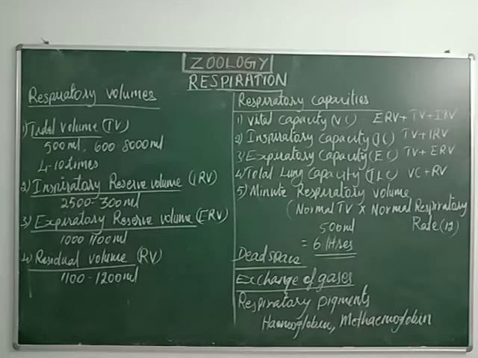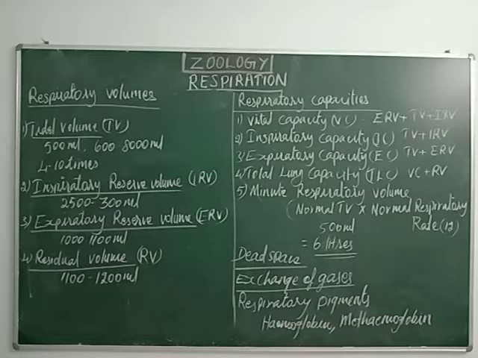Then expiratory reserve volume. In short, we can say ERV. Expiratory reserve volume means that during a forceful expiration, or forceful exhale, some additional volume of air is removed from the lungs. This additional volume of air a person can forcefully exhale is called expiratory reserve volume.